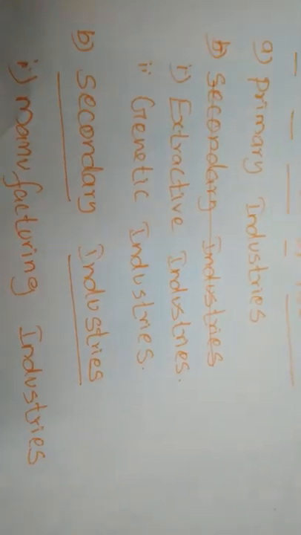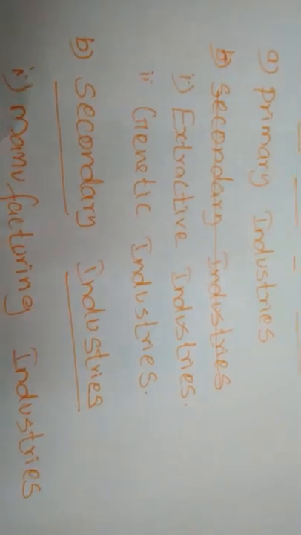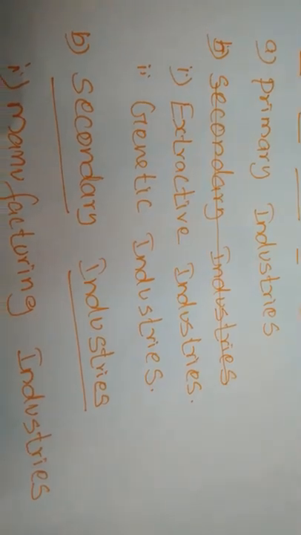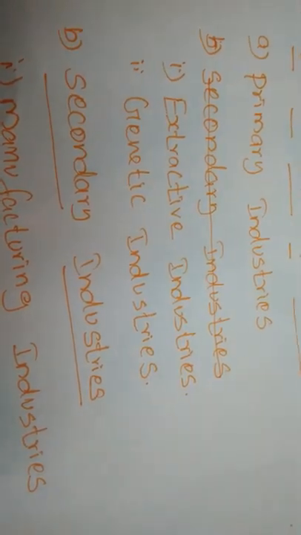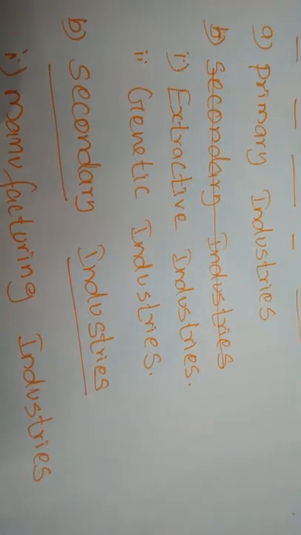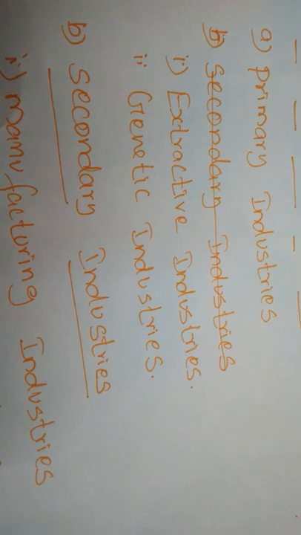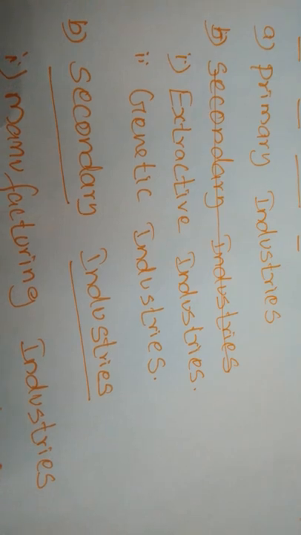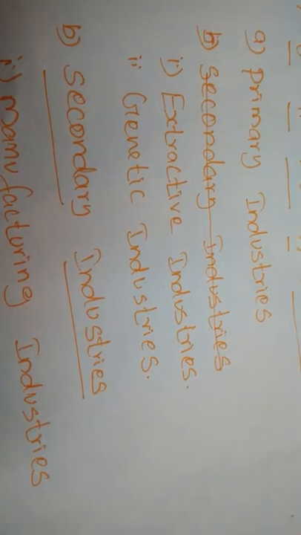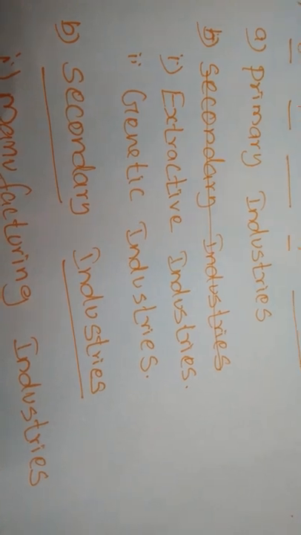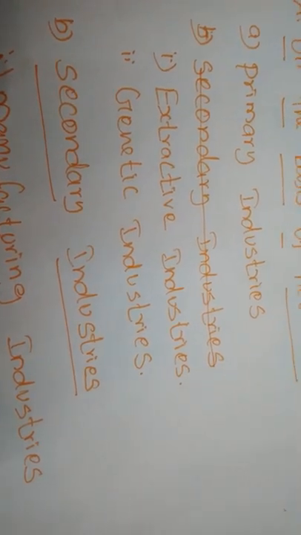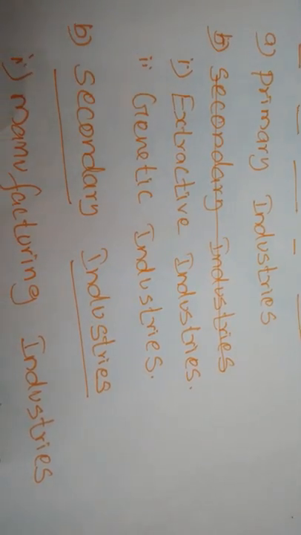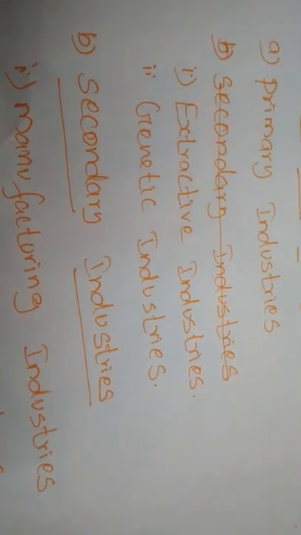Some of the resources, for example gold: the raw material of gold is available mingled with the earth. So we have to extract the raw material of gold, and after that we can use it to make ornaments. Like that, oil drilling. The oil is available deep in the earth, so we have to extract the oil from the earth. After that we can separate it into different elements of oils. Then the oil industries undertake all these activities.